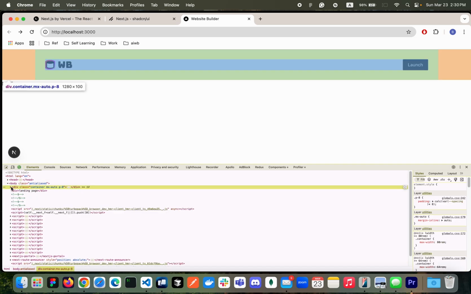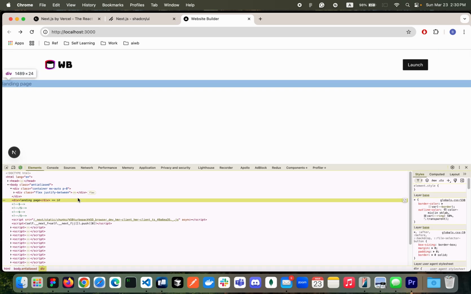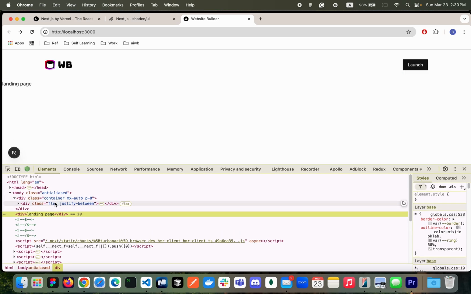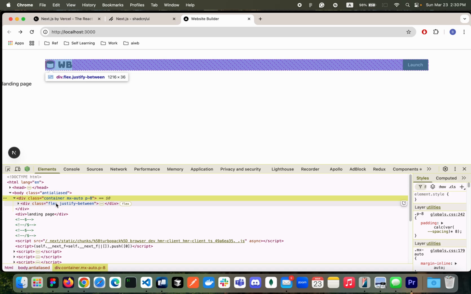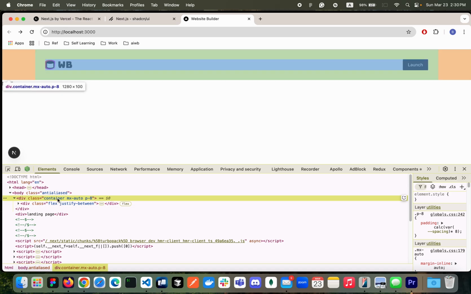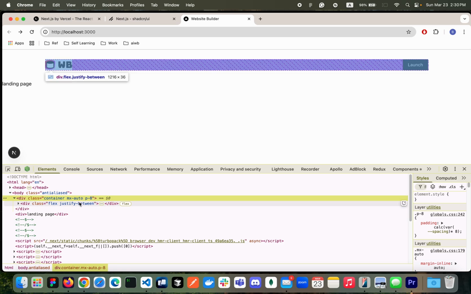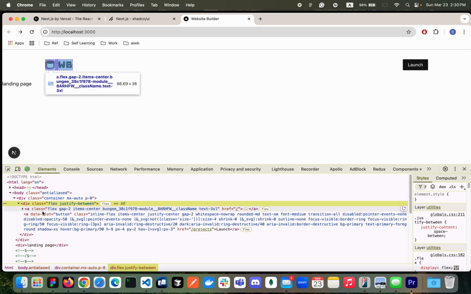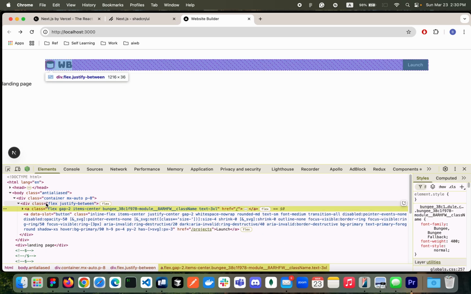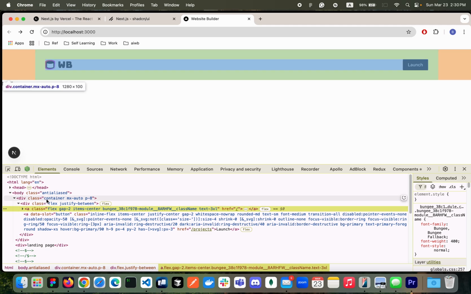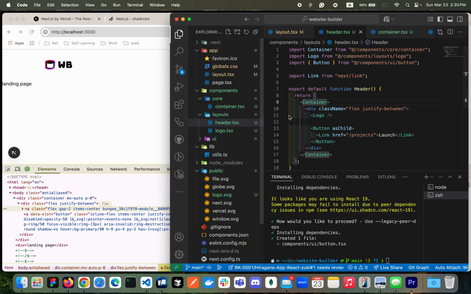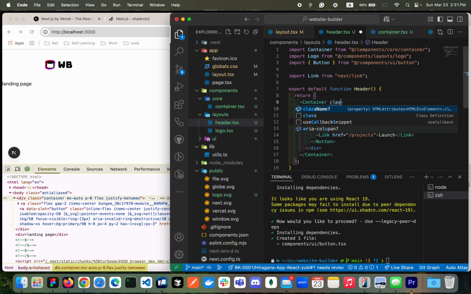Another thing that I want to point out, let's make it a little bit bigger. So you have a div tag, and inside of the div tag, which is the container, right? Inside of the container, you have another div tag and then an anchor tag, right? So these two, you can merge. The way you can do it is you can give class name and then just pass those two here.